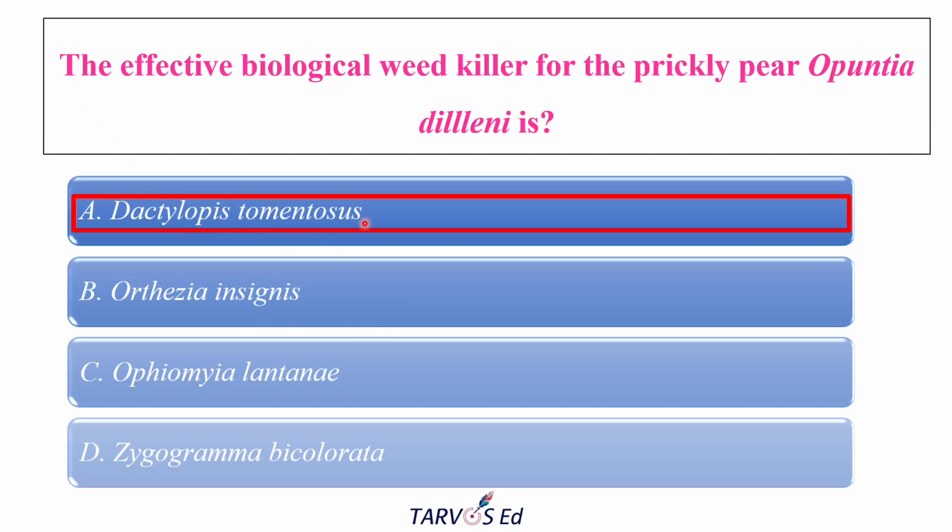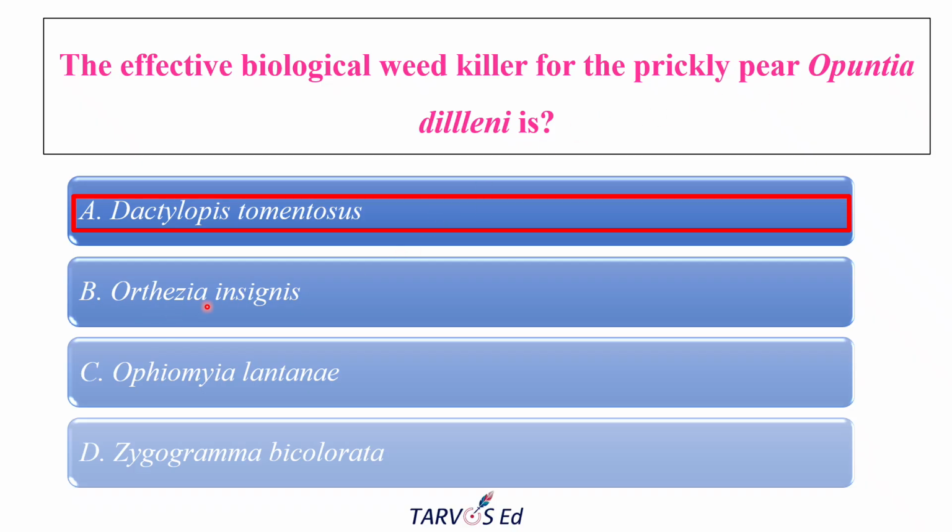This is the biological weed control to control the prickly pear, that is Opuntia dillenii. Okay, so this is the cochineal insect mainly used in biological control to control the prickly pear. It generally feeds on leaves and cladodes, and it will multiply rapidly and cause the plant to collapse. So this was one of the first successful biocontrol programs in India against the Opuntia weed.